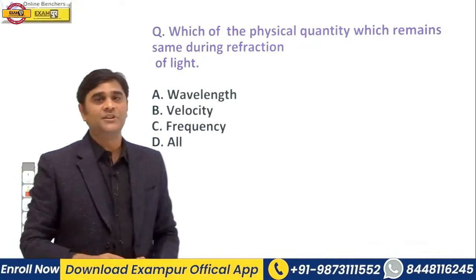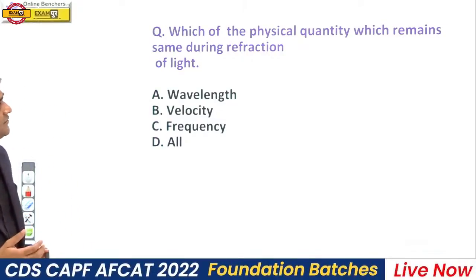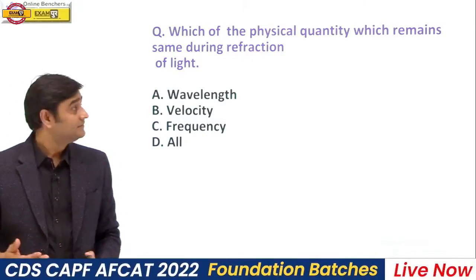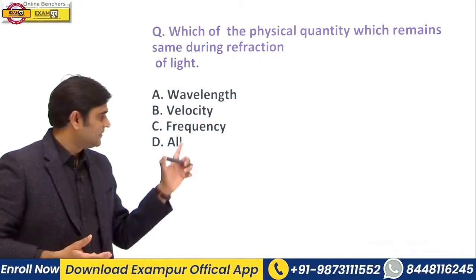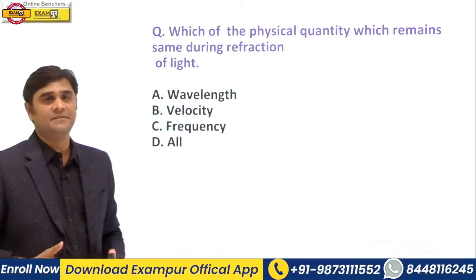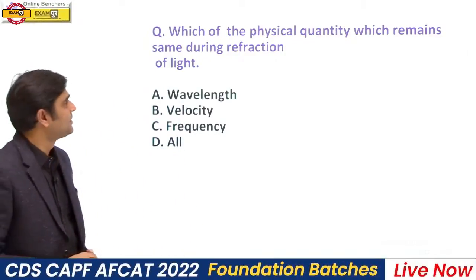The question is, which of the following physical quantities remains the same during refraction of light? Your options are wavelength, velocity, frequency, all of these. Tell me, what should be the answer?